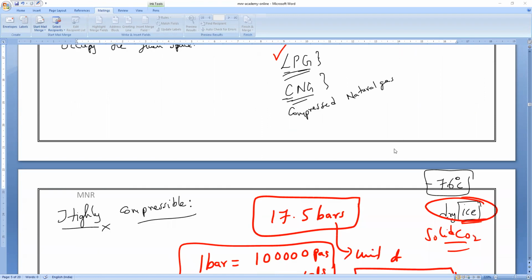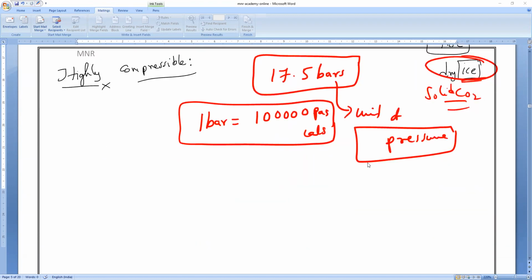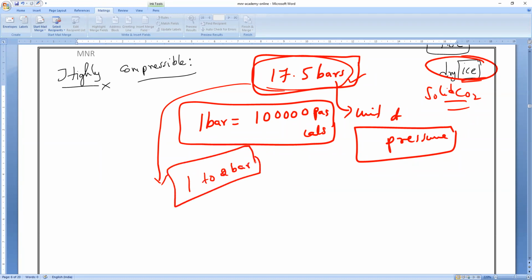Inside the cylinder, the gas is compressed at 17.5 bars. But as soon as the gas is coming out from the knob, the gas is operated at 1 to 2 bars. So the pressure is decreasing.